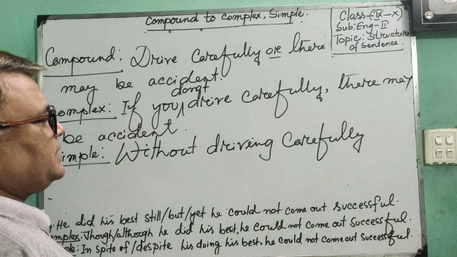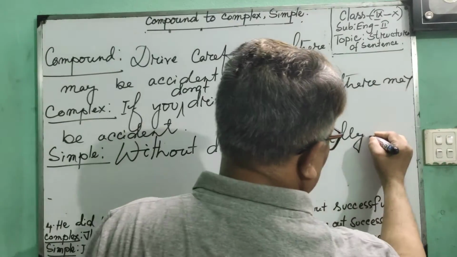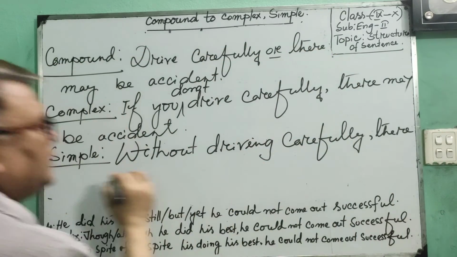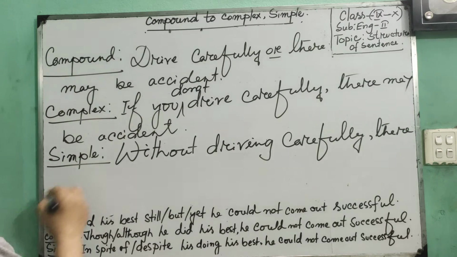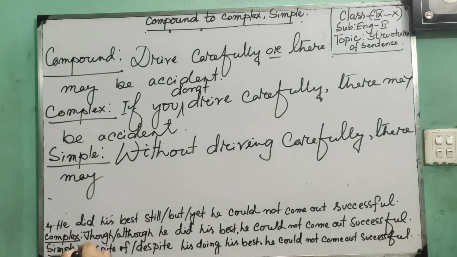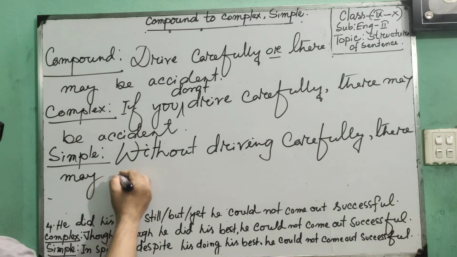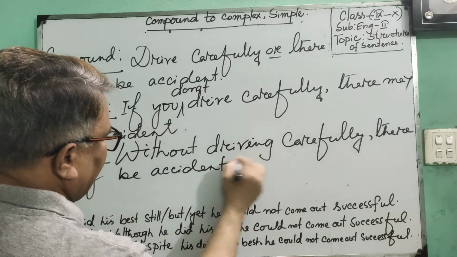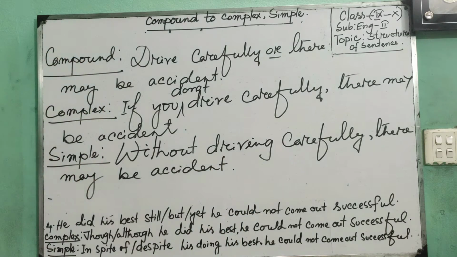Without driving carefully, then we have to use a comma, then we have to write the subordinate clause, but the subordinate clause should be placed unchanged. That means, there may be an accident. Without driving carefully, there may be an accident. Is it okay? Okay, thanks to all.